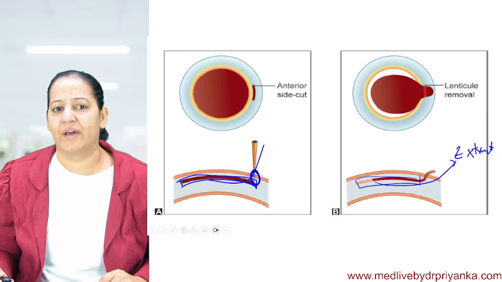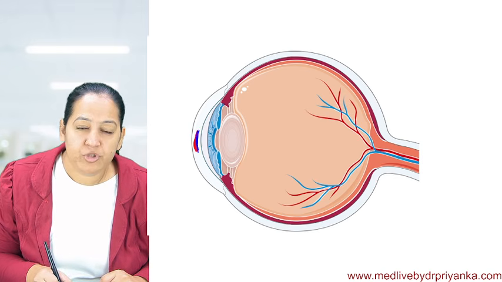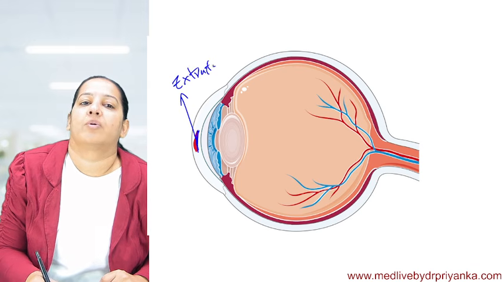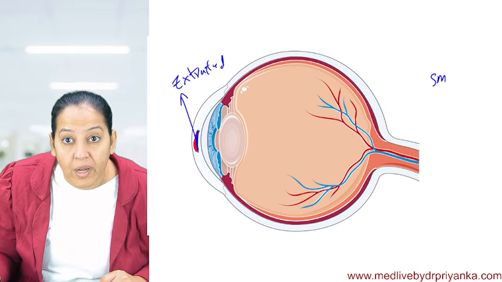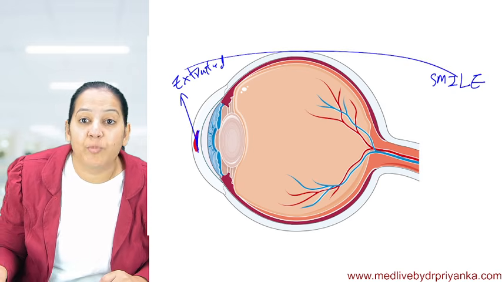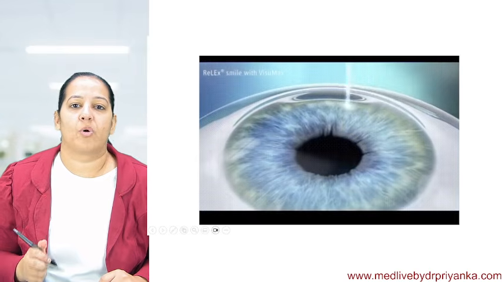People say yes if you are getting it. So what we are doing here, can you see this red portion? This red portion is not ablated. It is extracted out. That is SMILE: small incision lenticular extraction. This portion is extracted. That is the E in SMILE. That is extracted out, so that causes flattening of the cornea.